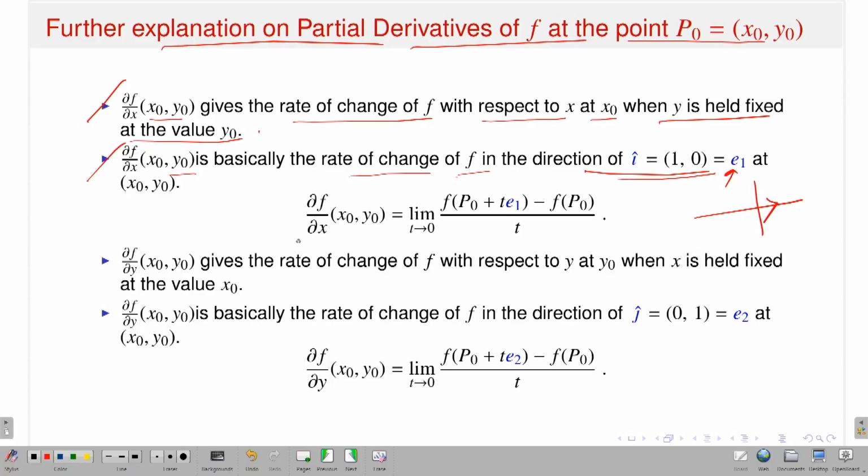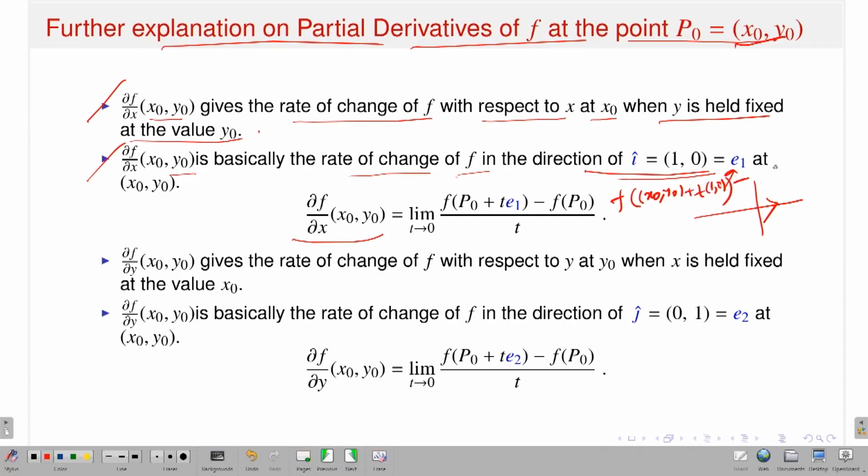So what is this? This is the formula for del f del x at (x naught, y naught), the same formula I am writing in this way: limit t approaches 0, f of P naught plus t E1 minus f of P naught, divided by t. You can easily get what I am trying to say. P naught is given by (x naught, y naught), so you write it here. This should be f of (x naught, y naught) plus t E1, where t E1 means (t, 0).